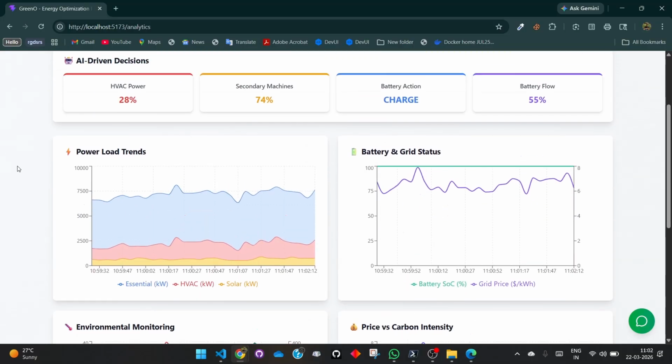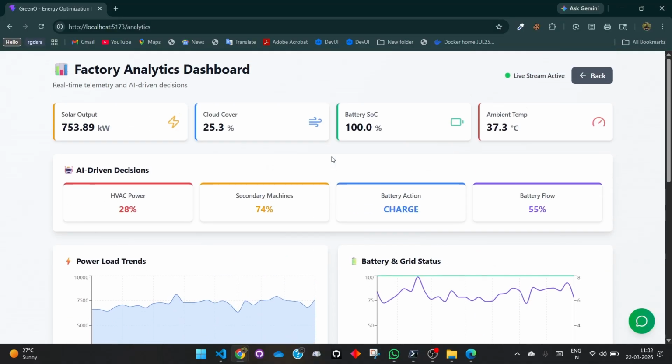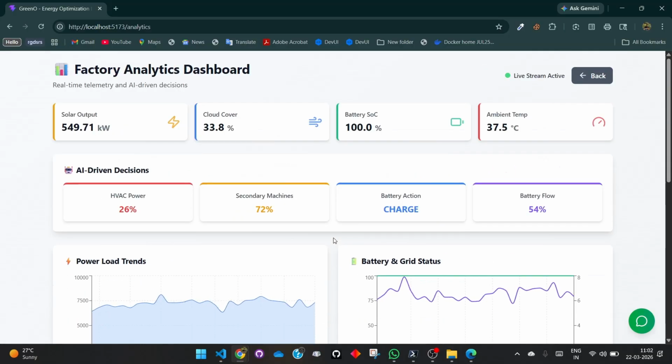Now we can also see that there are some analysis charts that are useful for the industrialists. So yeah, that is the use case. And here are the detailed metrics, that is the output that we give to the RL agent. So this is the unified dashboard, the complete orchestrator of our portal. This is the heart of our portal.